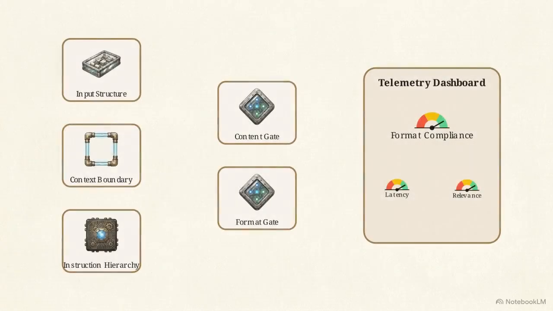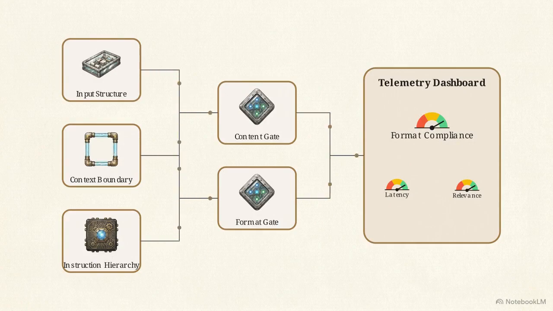This macroscopic view shows the complete pipeline. When a metric like format compliance fails on the dashboard, the system routes that data back to the instruction hierarchy node for recalibration. The architecture creates a closed, continuous feedback loop.